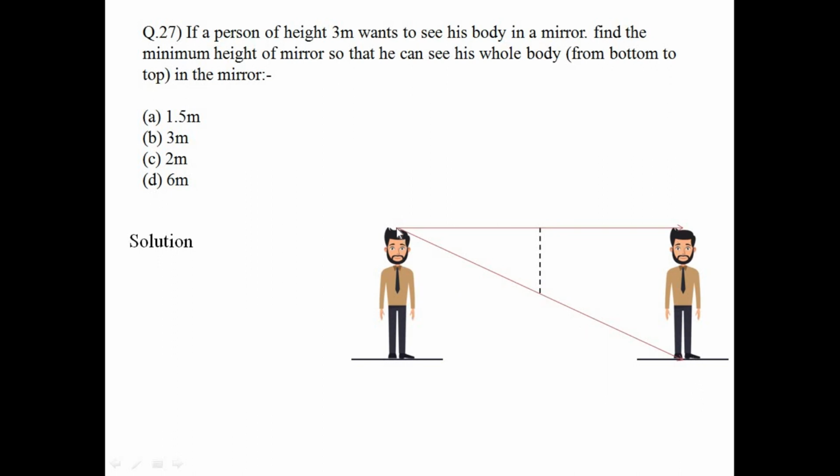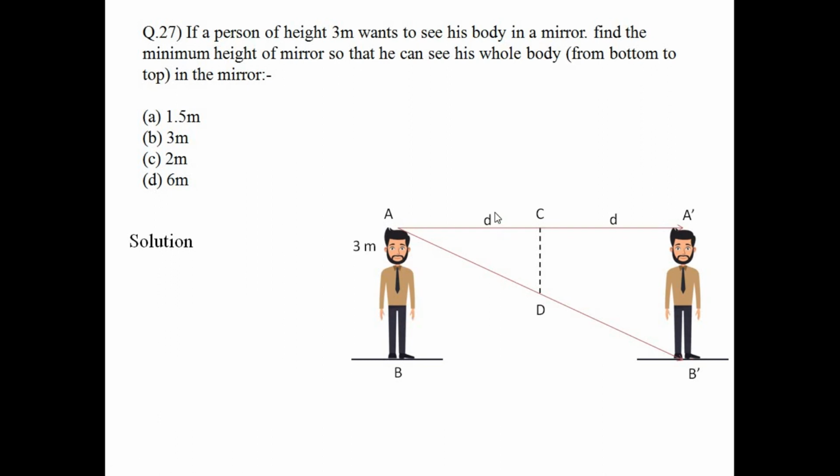Assume that his eyes are in the head, since the height from eyes to hair is not given. Just mark the points A, B, C, D and A dash B dash. You can see that triangles ACD and A dash B dash are similar triangles.